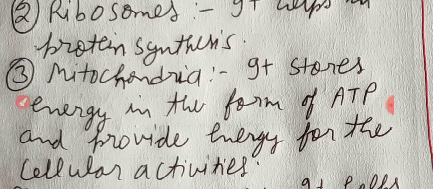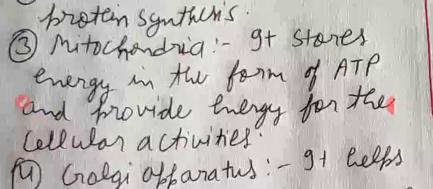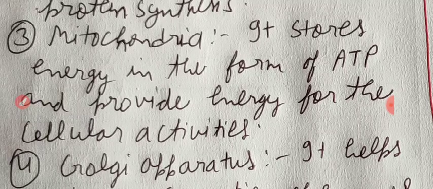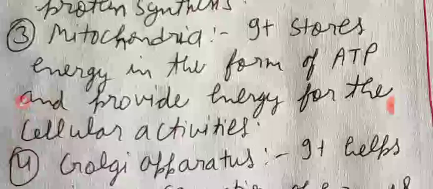Next, mitochondria. It stores energy in the form of ATP and provides energy for the cellular activities. Clear? See once more the function of mitochondria: it stores energy in the form of ATP and provides energy for the cellular activities.